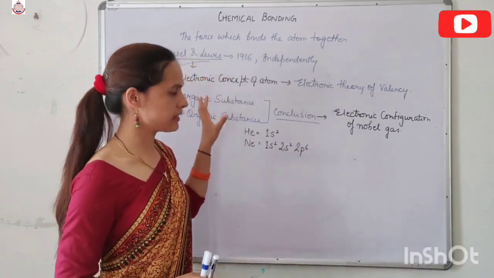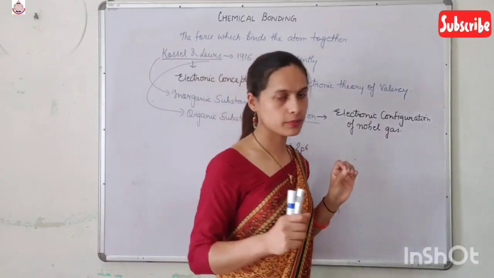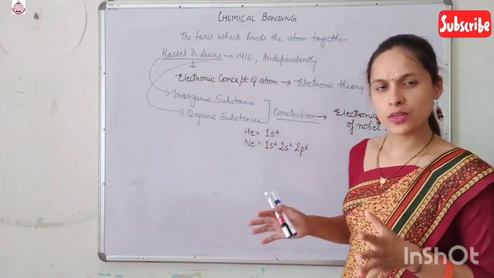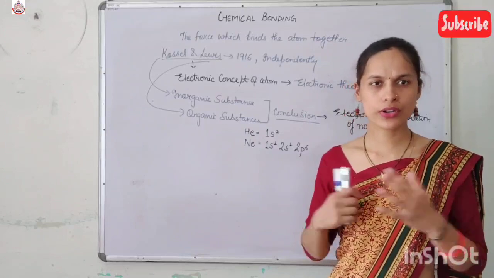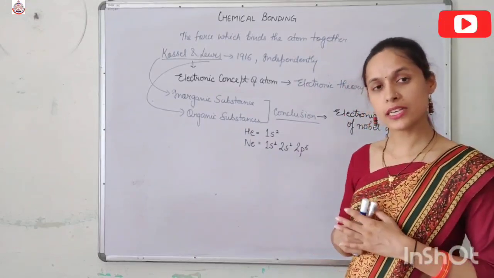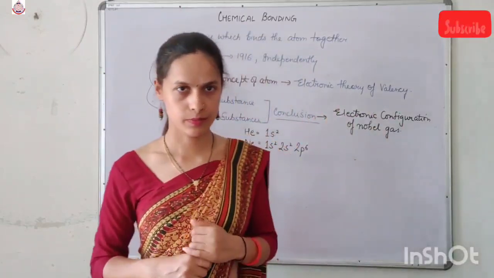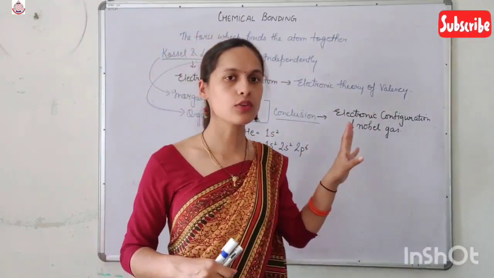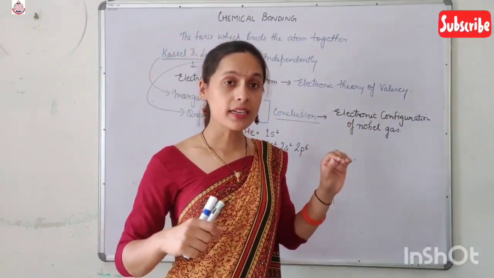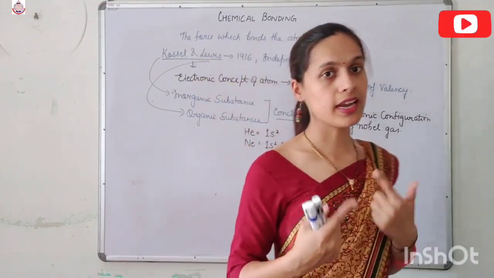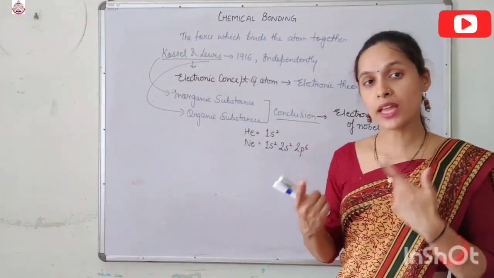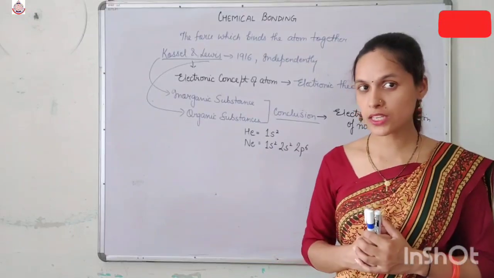Their study was based on the electronic concept. They observed that noble gases are non-reactive. Why are they non-reactive? Because their outermost orbital is fully filled. But the other atoms, which are reactive, don't have a fully filled outermost configuration.